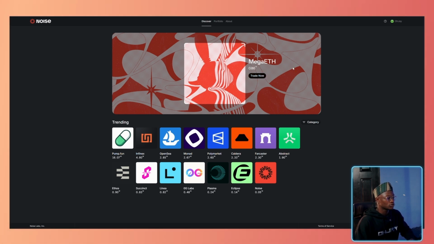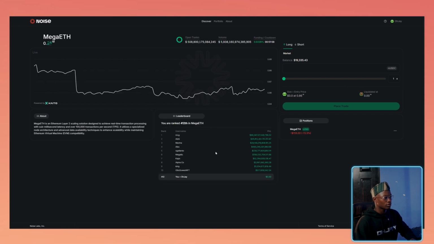Let me show you guys how it goes. Let's say we want to long or short MegaETH. We just come here, click on trade now, and we move to the longing and interacting phase. This is a chart of the mindshare.